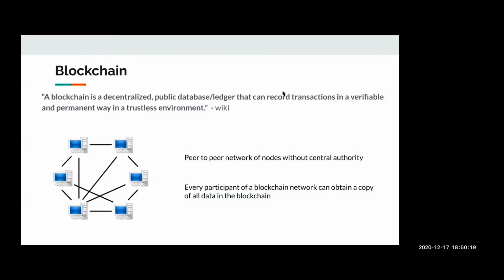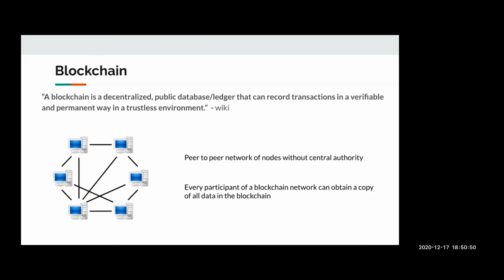So what is blockchain? We all know that it's a decentralized way of storing information. According to Wiki, it's a public database ledger, which is decentralized and can record transactions in a verifiable and permanent way. It is basically a chain of blocks linked together using cryptography, and each block has a cryptographic hash of its parent, the previous block, a timestamp, and some transaction data.